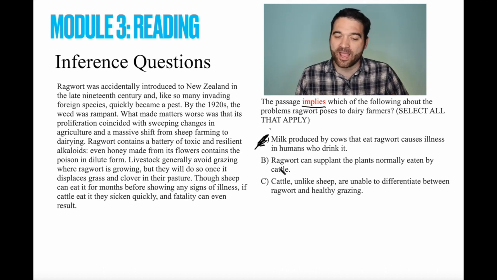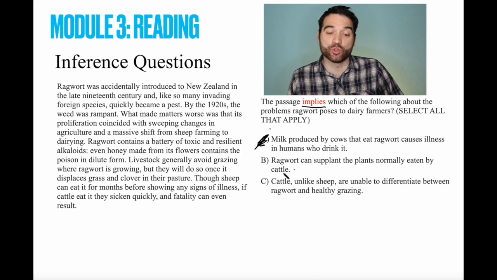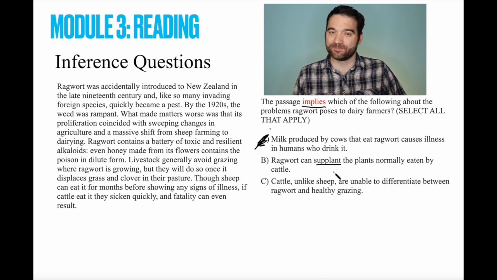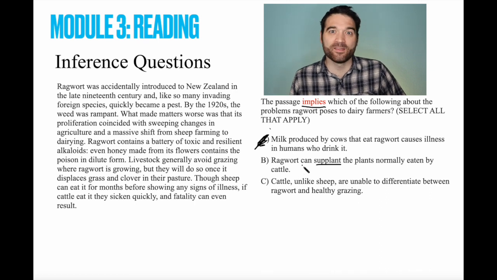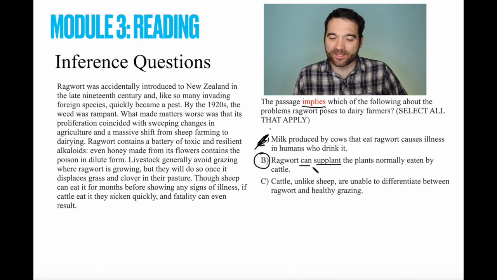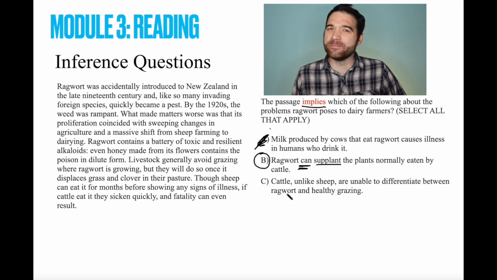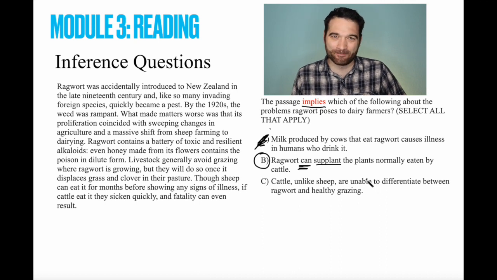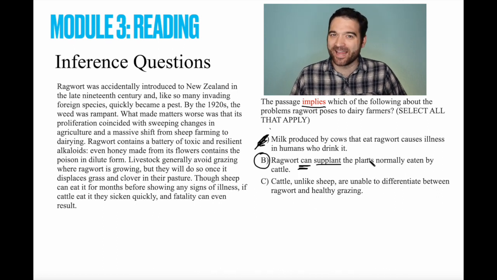Okay, answer option B. Ragwort can supplant the plants normally eaten by cattle. For the record, the word supplant means to replace. This answer option is correct, and here's why. Take a look at this word. One of the most powerful words that you'll see on the test: can. It's pretty weak, isn't it? When you hear some pharmaceutical commercial, they say, this drug can cause XYZ. Why do they use that language?